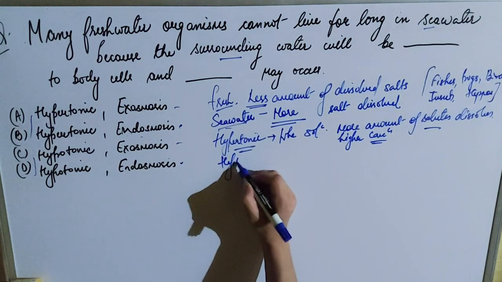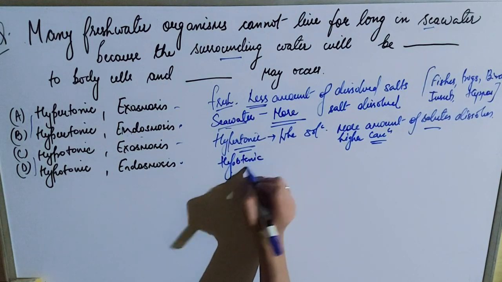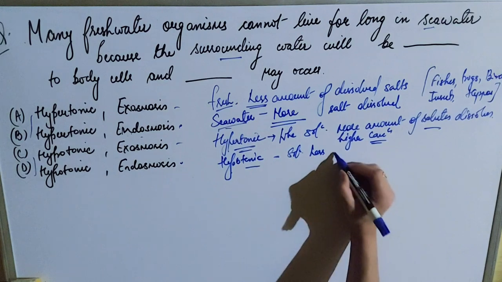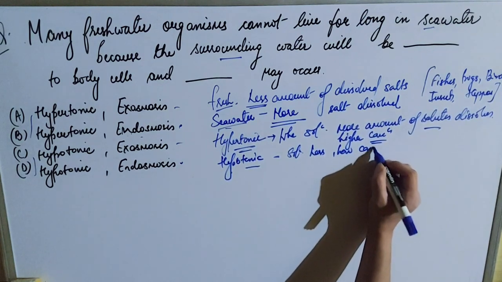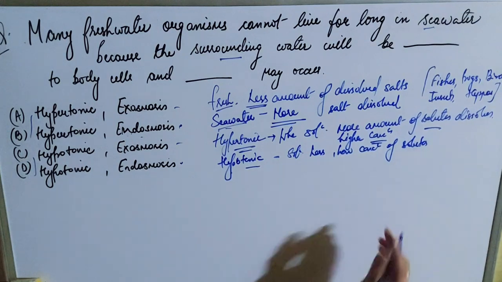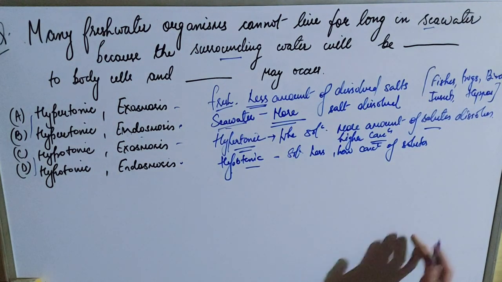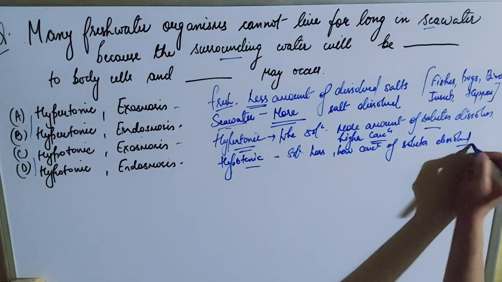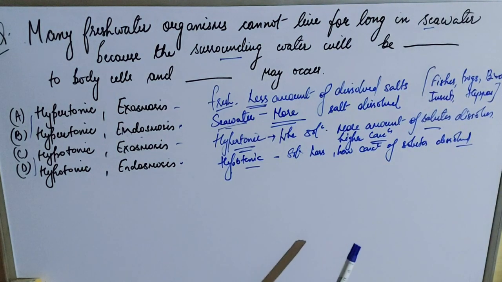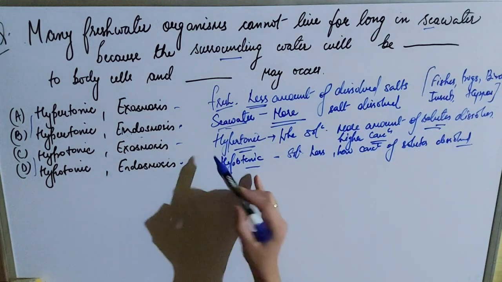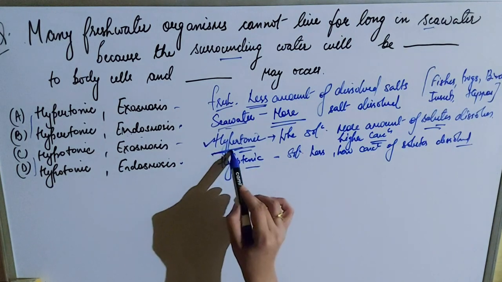A hypotonic solution is just the opposite: a solution containing a low concentration of solutes or salt. Solutes can be salts or whatever minerals are dissolved in water. According to this, the seawater contains a high amount of dissolved solutes, so it should be hypertonic to the body cells.